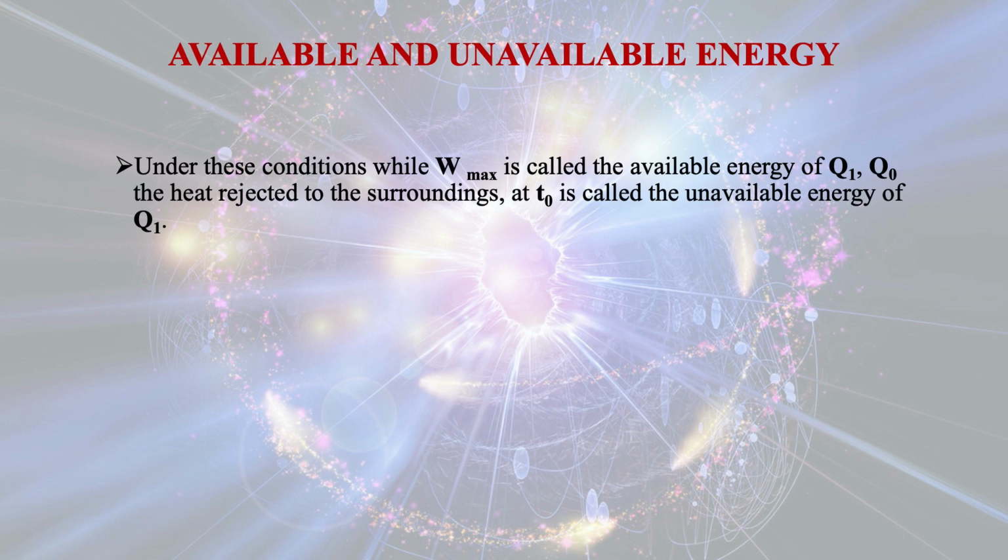Q0, the heat rejected to the surroundings at T0, is called the unavailable energy of Q1. So, what is unavailable energy? You are getting the maximum work, that is W max, out of the total heat available at the beginning, that is Q1.